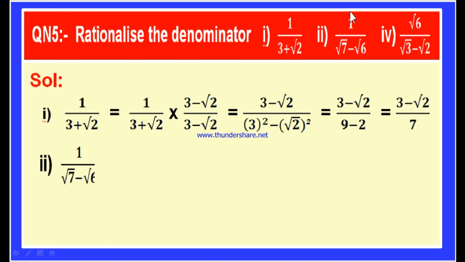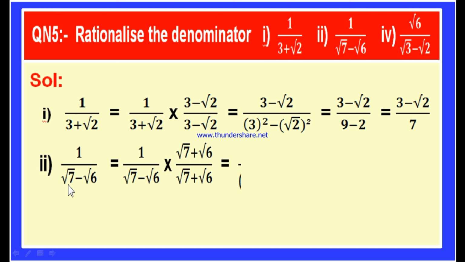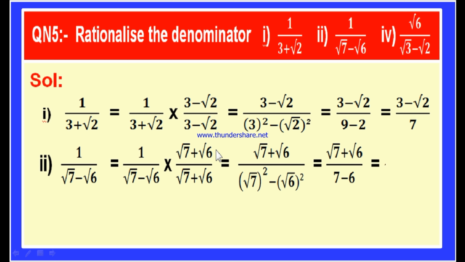Second bit is 1 by root 7 minus root 6. Since root 7 minus root 6 is the denominator, this is in the form of a minus b, let us multiply both numerator and denominator with a plus b, that is root 7 plus root 6. The rationalizing factor for root 7 minus root 6 is root 7 plus root 6. Okay. Now again multiply both numerators, that is 1 into root 7 plus root 6 is root 7 plus root 6, divided by a minus b into a plus b, which is a square minus b square.